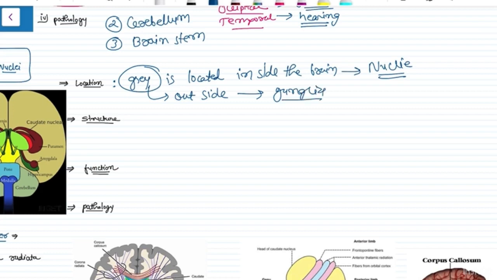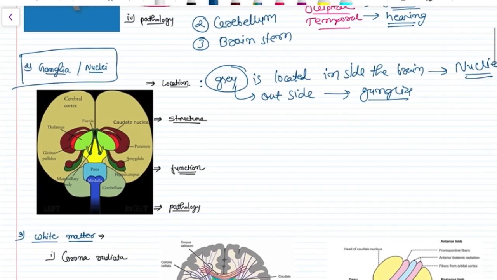I'm sure you must be thinking why basal ganglia are called ganglia, even if they are located inside the brain. It's because traditionally it has been called that since a long time, but actually it should be basal nuclei. But the actual concept is ganglia means collection of the neural cell body, which means gray matter outside the brain is ganglia.